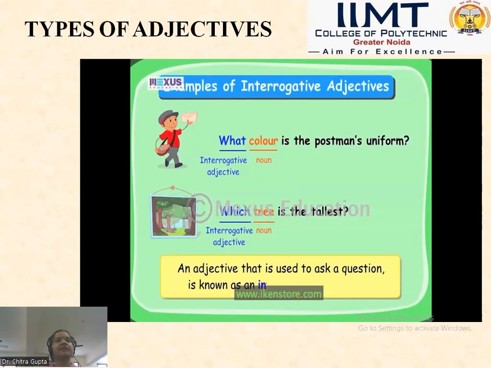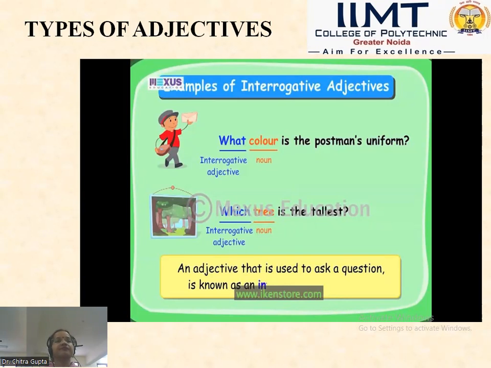You can see more examples of interrogative adjectives, as "What color is the postman's uniform?" So color is a noun, and the question asks about the color of the postman's uniform. It is asking the question about the postman's uniform, that what color.